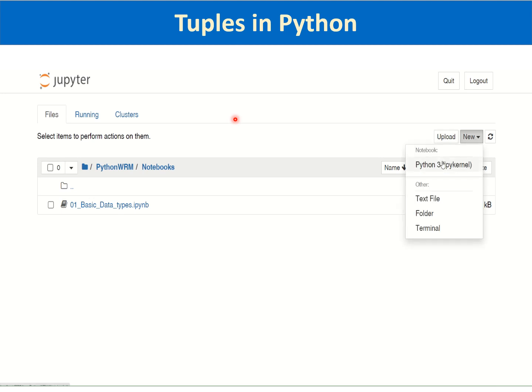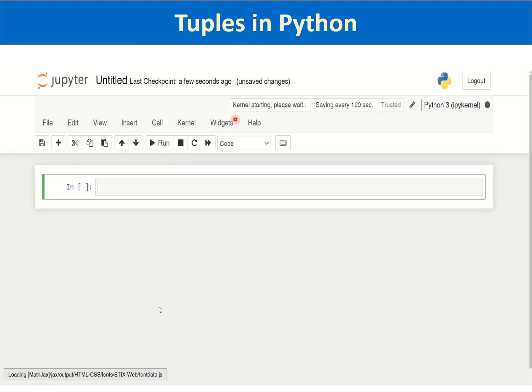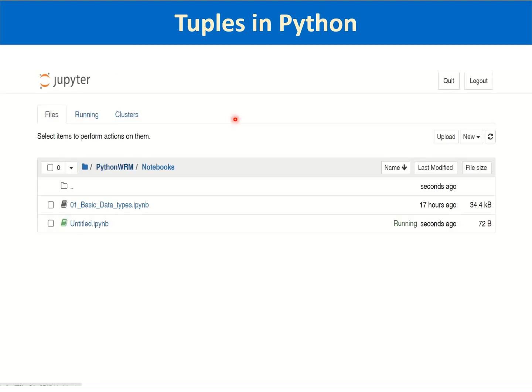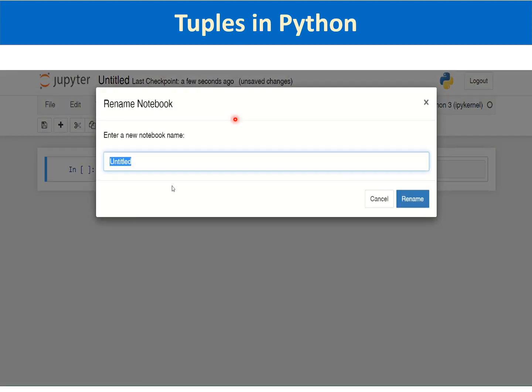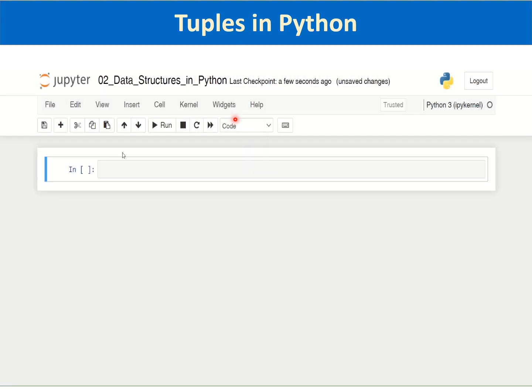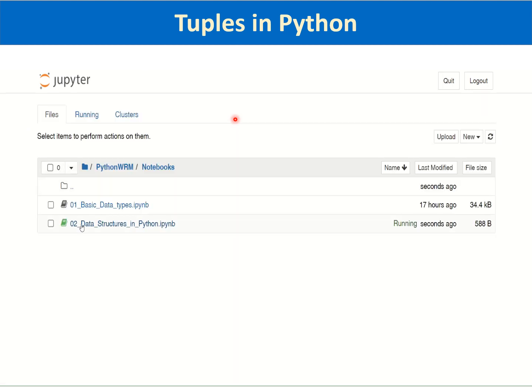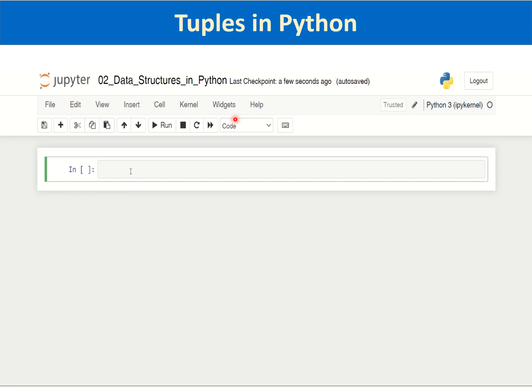I will create a new notebook here. You can see that an untitled notebook has been initiated, and you can rename it as notebook number 2, data structures in Python. Rename and save it. So it has been created. So again I will do the same thing.